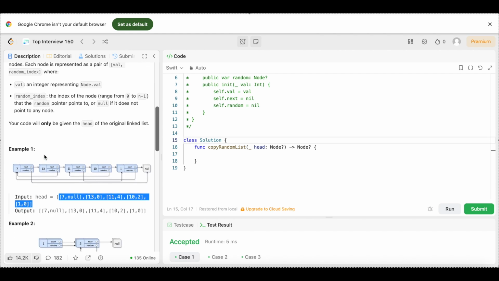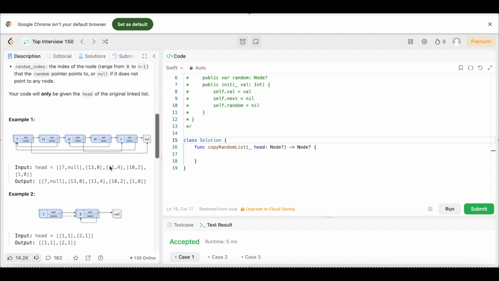So let's look at these examples, but as you can see, we're really looking at the random nodes, and because the input and the output are going to be the same, the only difference is they're going to take up two different spaces in memory, and we're going to have to create a brand new list. So it's not going to be as easy as just copy and paste.